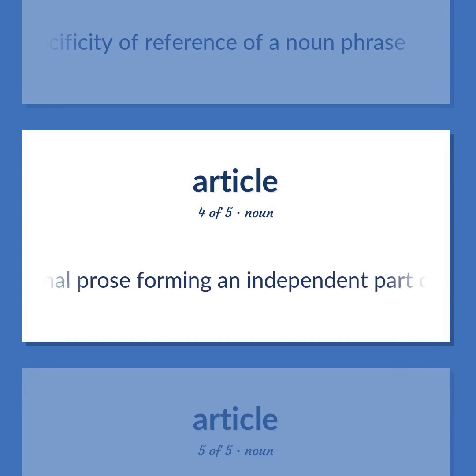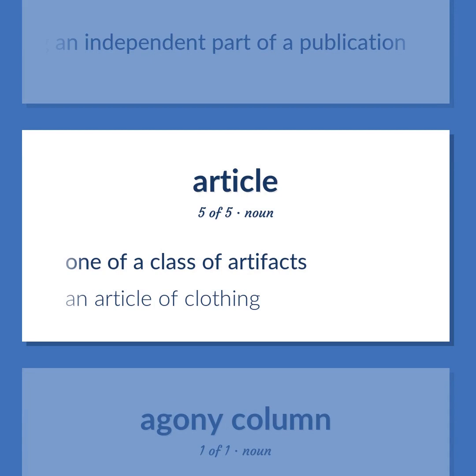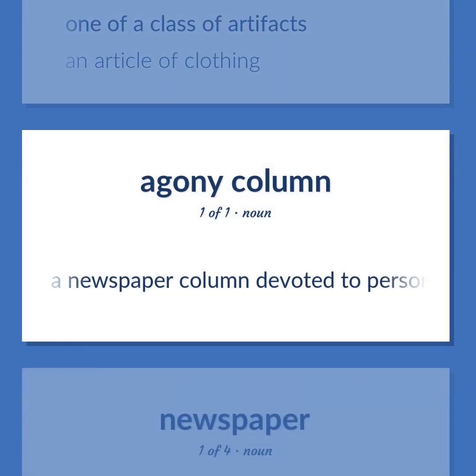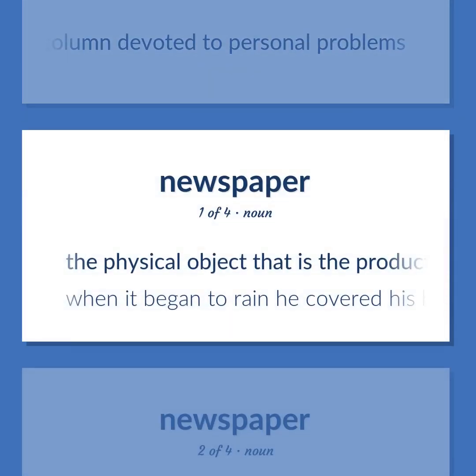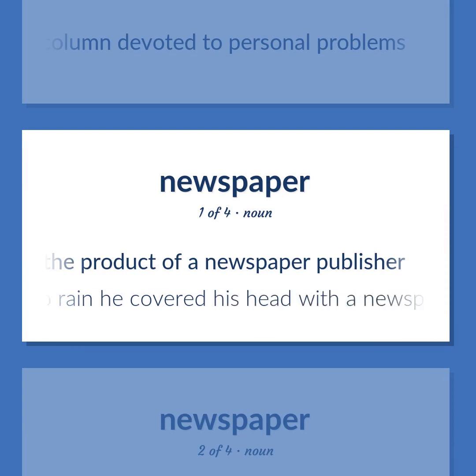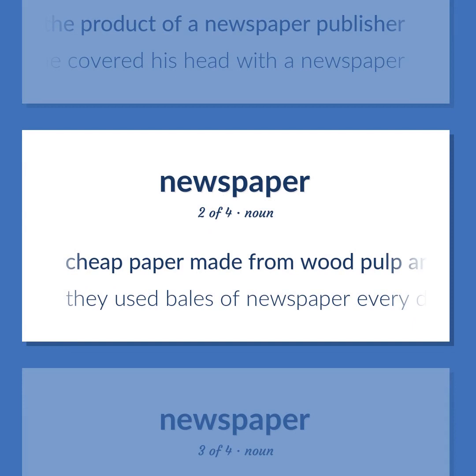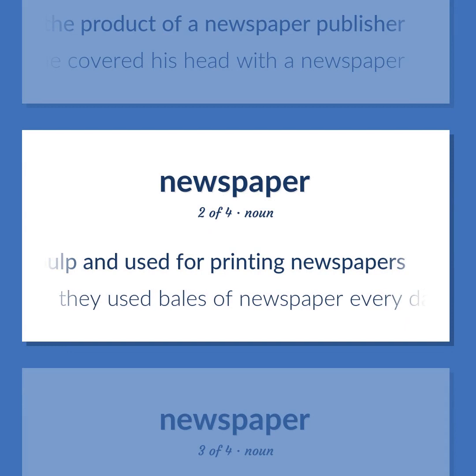Non-fictional prose forming an independent part of a publication. One of a class of artifacts. An article of clothing. A newspaper column devoted to personal problems. The physical object that is the product of a newspaper publisher. When it began to rain, he covered his head with a newspaper. Cheap paper made from wood pulp and used for printing newspapers. They used bales of newspaper every day.